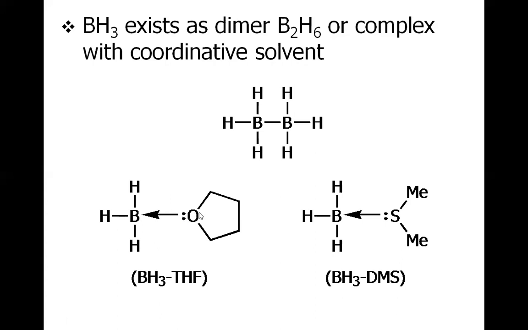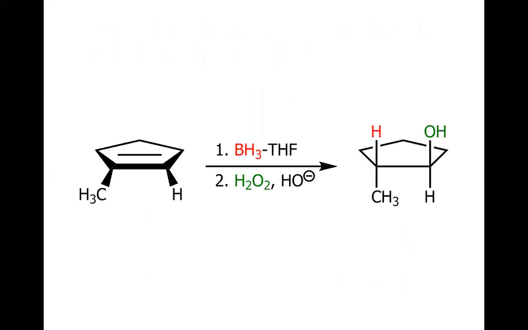So when you purchase borane, in fact, you will not get borane, rather you will get B2H6 or BH3 THF or BH3 DMS complex. But during the reaction, the BH3 is released, and that is the actual borane that works for that particular reaction. So this hydroboration oxidation reaction has two steps.